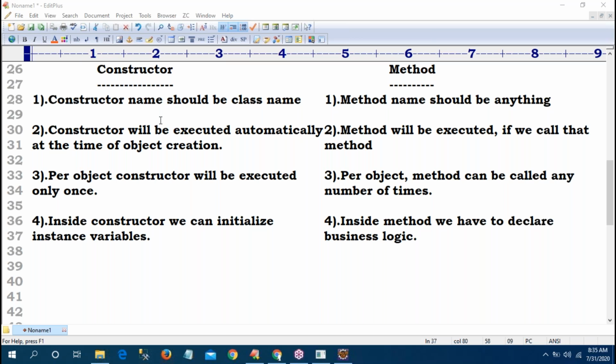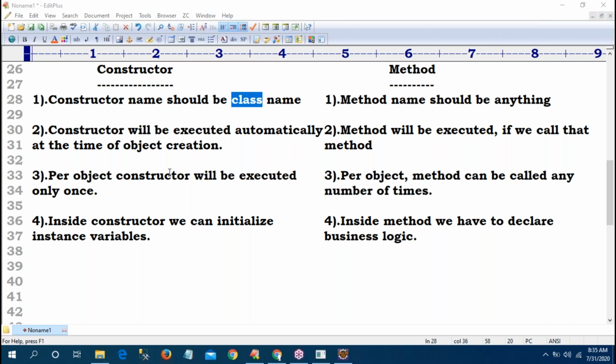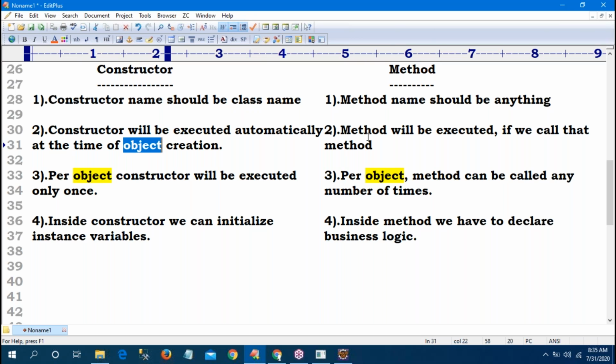So first, the constructor name should be the class name. The method name can be any name you give. A constructor will be executed automatically at the time of creation of the object only. A method will be executed only if you call the method. For an object, the constructor will execute only once. For an object, a method can execute any number of times.